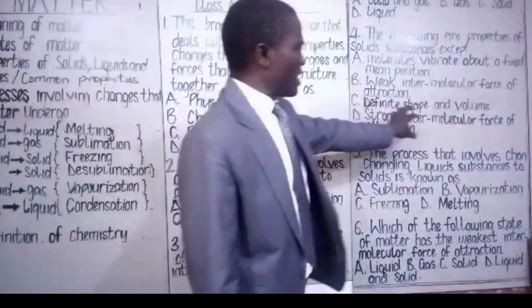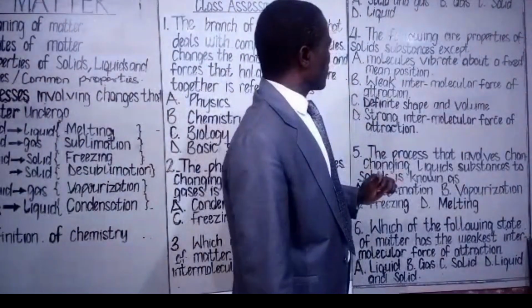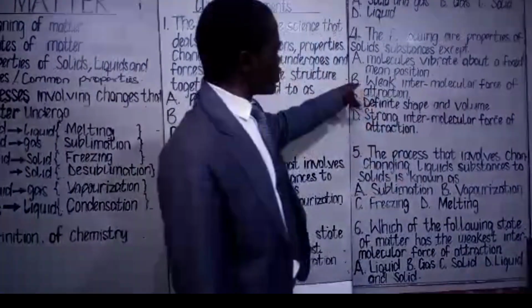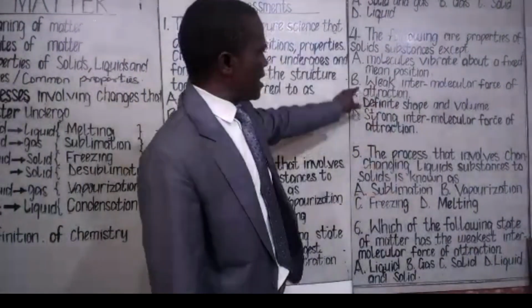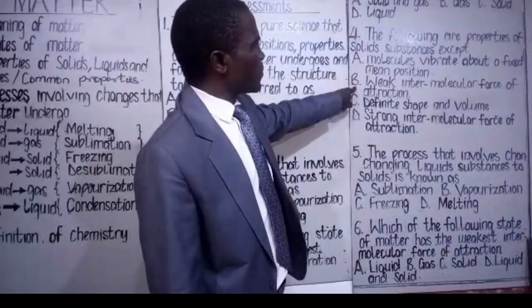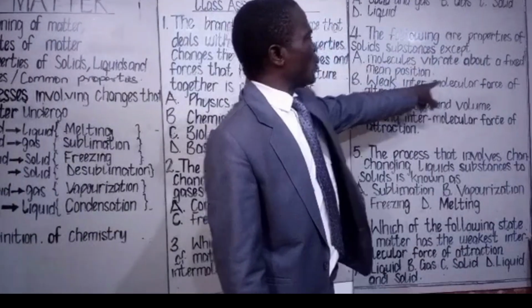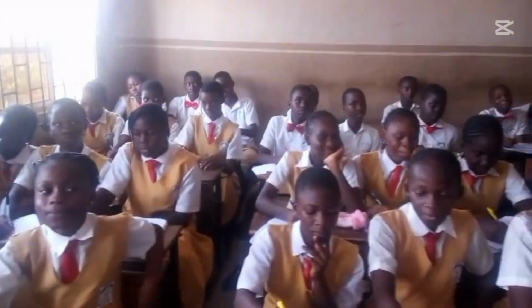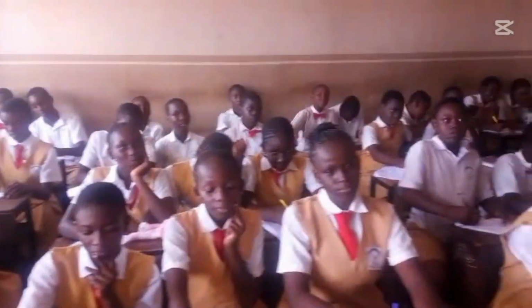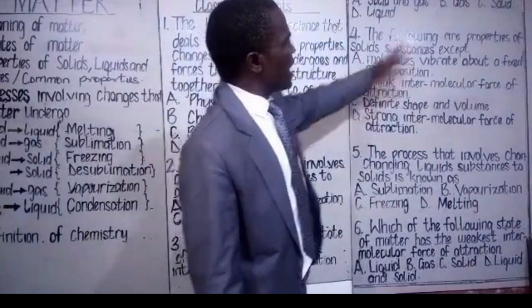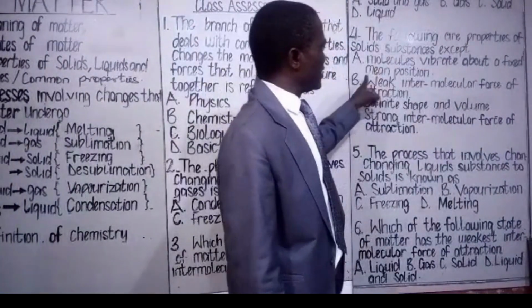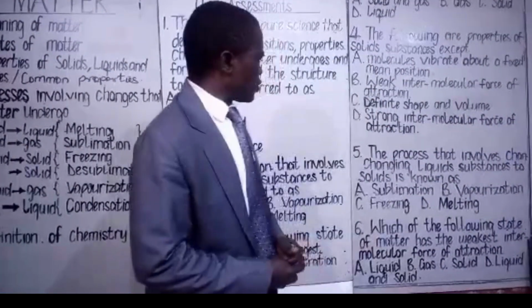D, strong intermolecular force of attraction. So the most appropriate option out of the options stated here is option B. That is the answer there. Weak intermolecular force of attraction. Options A, C, and D are meant for solid, except one. This one is not meant for solid substance.